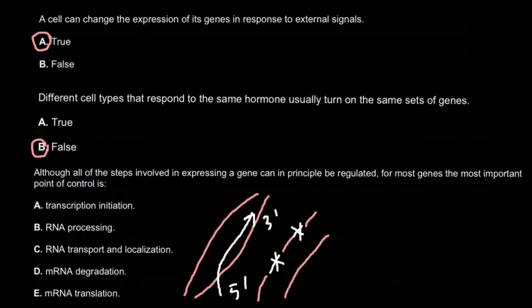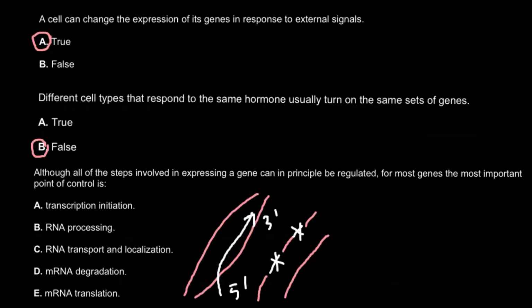So answer C: RNA transport and localization. In prokaryotes there is no transport of the messenger RNA, it would be translated even during the transcription. So this loose end, even though it's still being processed, it still grows, but this loose end could be a site of attachment for ribosomes, and it would be translated right away.